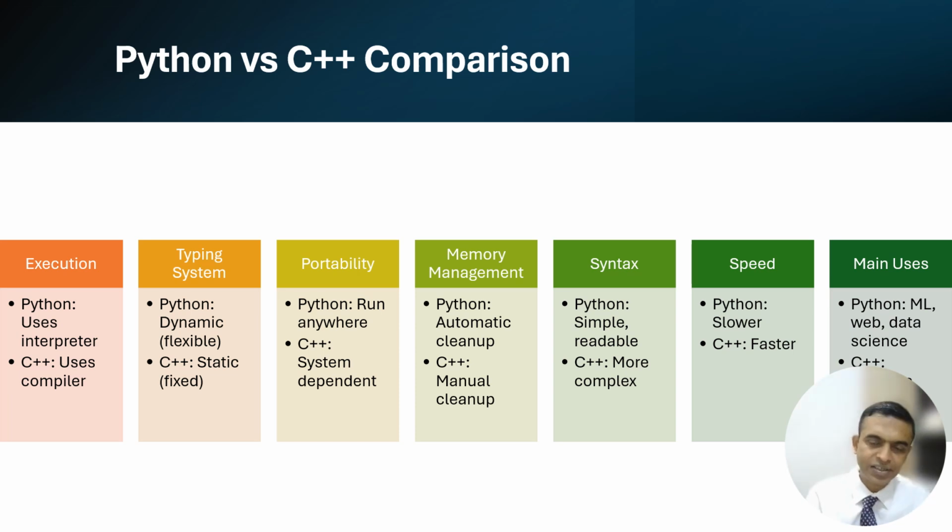Based on using certain libraries and certain other vector functionalities. Python is mainly used for machine learning, web designing, data science, and so on. C++ can also reasonably be used for many of these purposes. This slide is to make you love Python, but loving somebody doesn't mean hating someone else. So you should not be hating C or C++. That is not the point. These are also important languages.